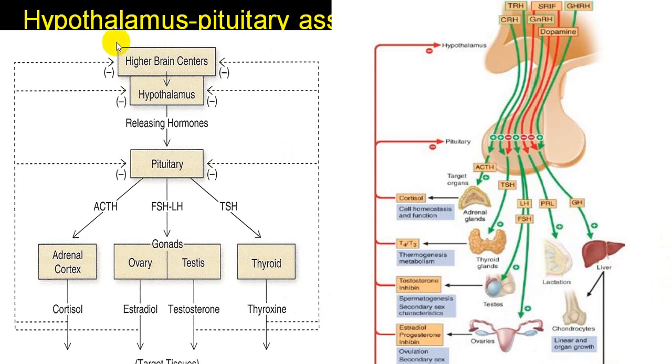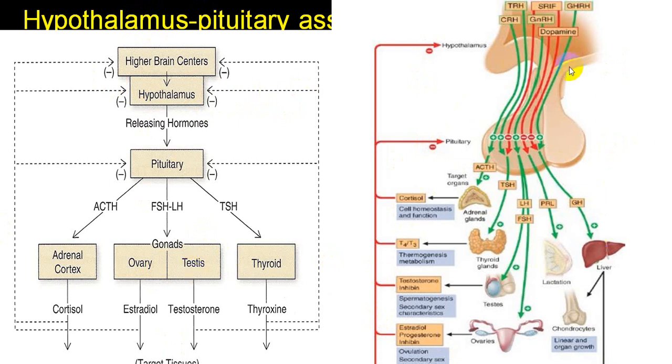Same thing explained here. Brain center stimulating hypothalamus, releasing factors, pituitary releases hormones acting on the adrenal cortex, gonads, thyroid gland, and those hormones will have a short loop, long loop. So those will be the way in which they will be managing, or what we call regulating, the hormone secretions. Same thing is shown here.